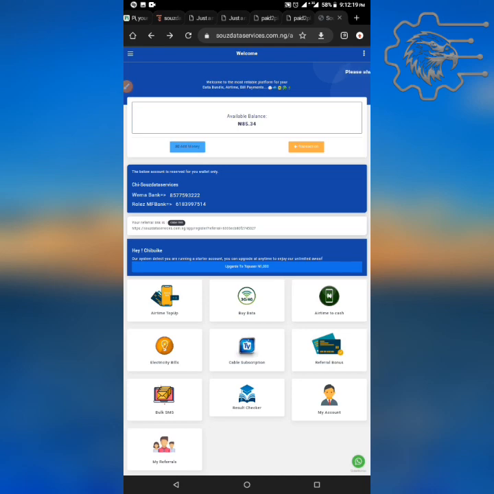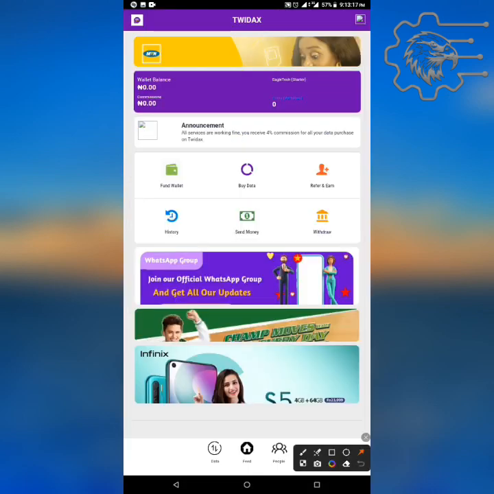So let me show you the second one, which is called Twidax, not Souzdata again. Let's dive into it. You can make money on Twidax by doing almost the same thing as on Souzdata. Just click on fund wallet and fund your wallet as on Souzdata. You click on buy data, you buy data for yourself as on Souzdata. You click on refer. When you refer, you earn the same as on Souzdata. You click on history, you check your history. Then you click on send money.